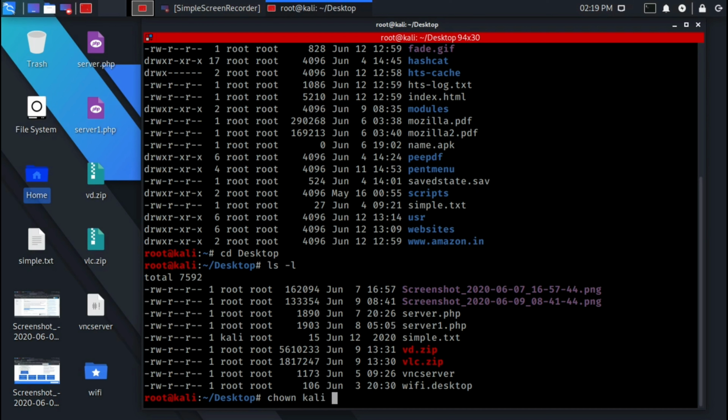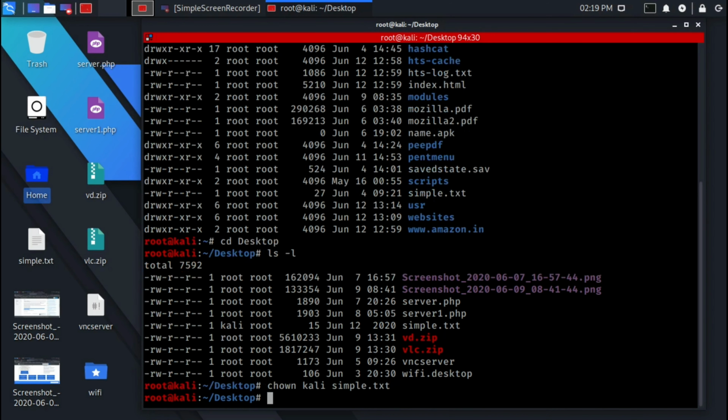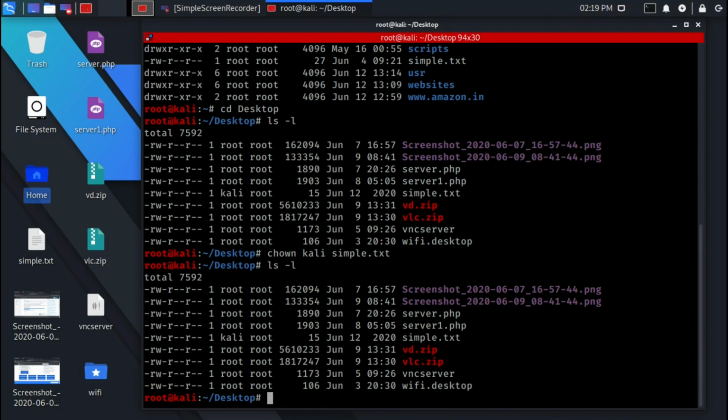I have already created another owner with the name of Kali, so I am giving the name Kali as owner, followed by the name of the file, and hit enter. Then again we do the same command to check the owner of the file. Here we can see the owner of the file named simple is changed.